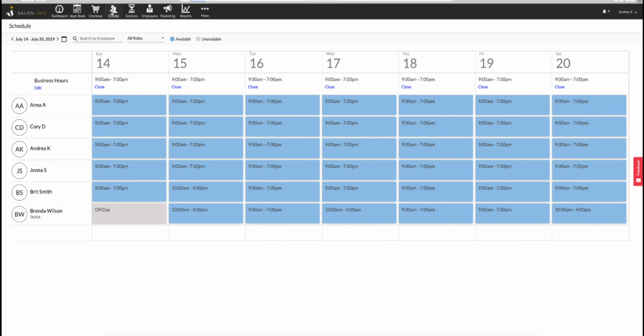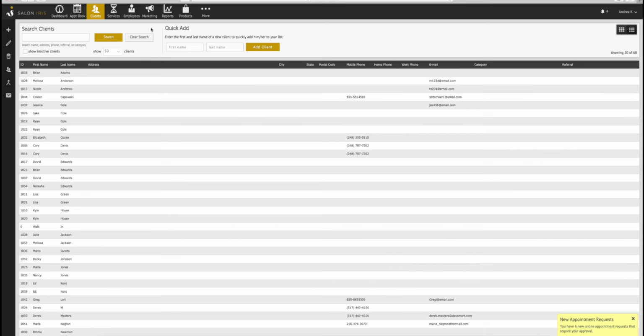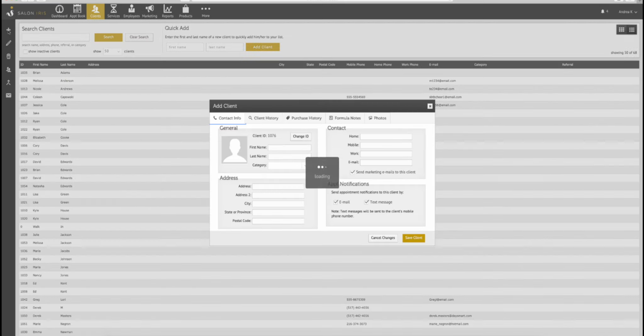One important aspect of the software is your client database. The software will store your client records. This will be the client name, phone number, purchase history, and so on. If you turn on the messaging system in the software, you can send out automatic appointment reminders to clients via email or text. Let's take a look at adding a new client. Click onto the client's icon. I have a number of clients I've already added in. Click the plus button. This is a very similar process to adding an employee that we looked at earlier.